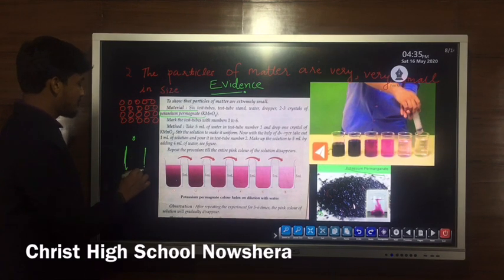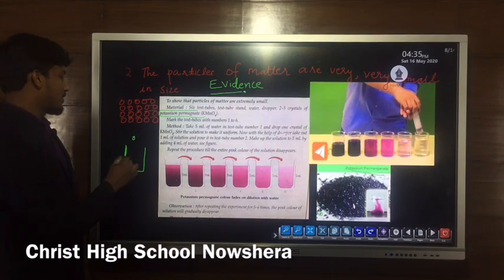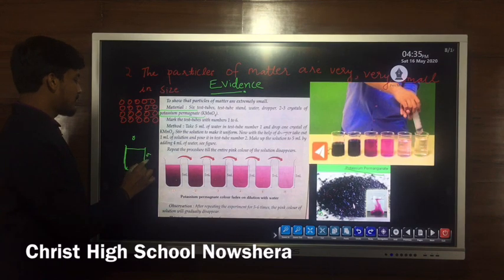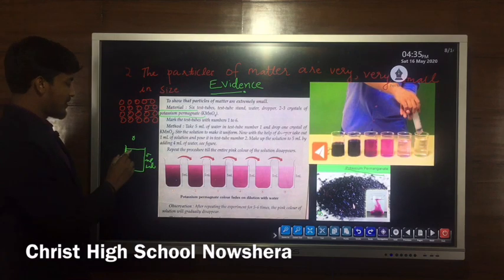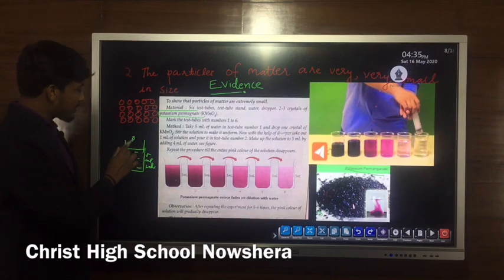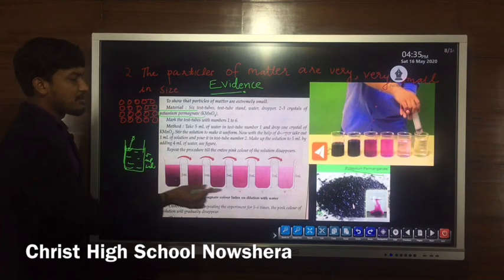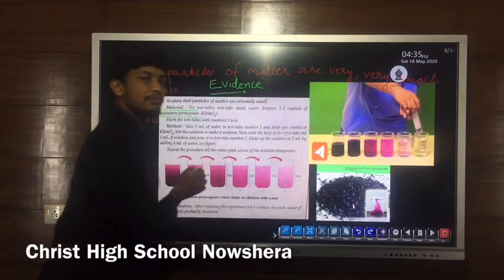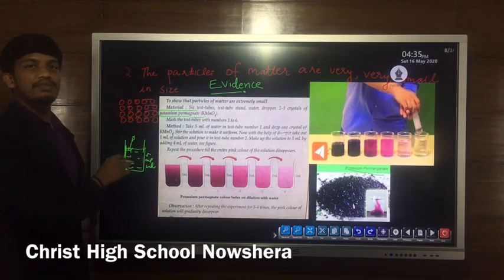In the first test tube, we will take 5 ml water like this, and into this water we will put one crystal of potassium permanganate.